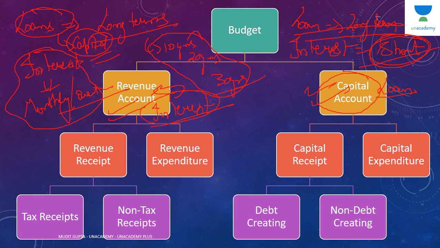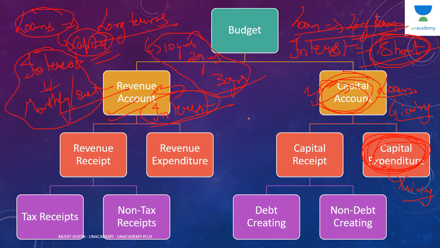Okay, one thing we have understood. Now what is the further analysis? The further analysis is that within the capital account, loan basically, if government is giving loan, then money is going out of the pocket of government. So loan will be considered as capital expenditure. Whatever loan we are giving to Bangladesh, Nepal, Bhutan, different states like Mizoram, Uttar Pradesh, Gujarat, Tamil Nadu, etc. Whatever loan we are giving, that will be a part of capital expenditure because loan is long term, we have understood this.